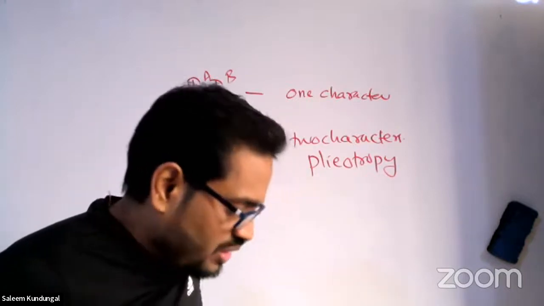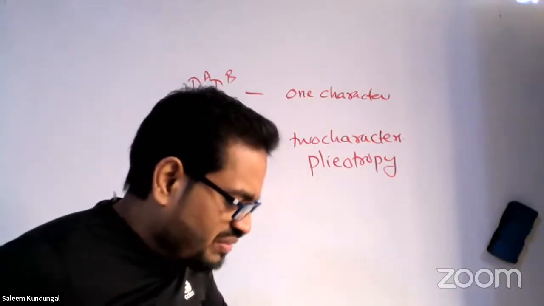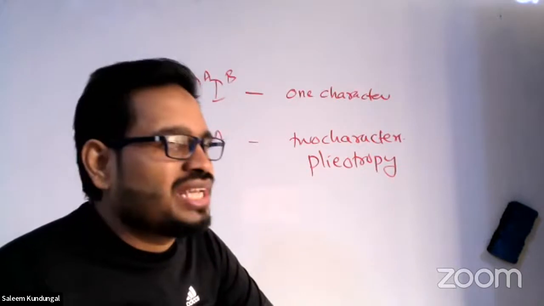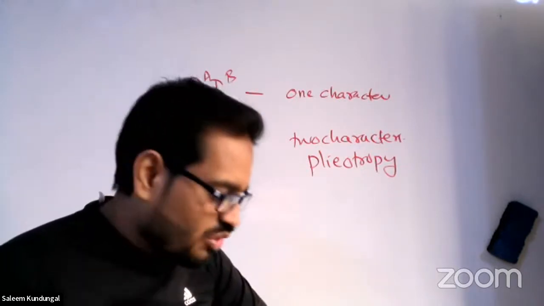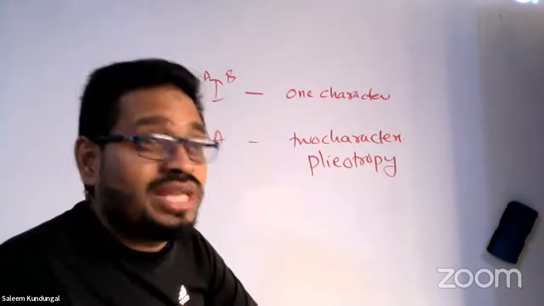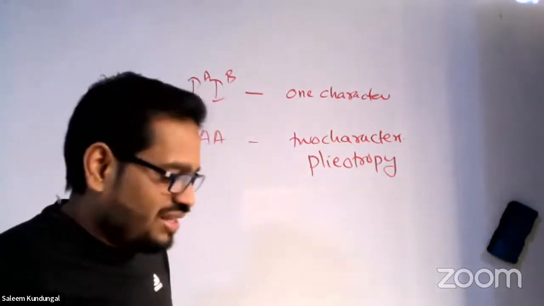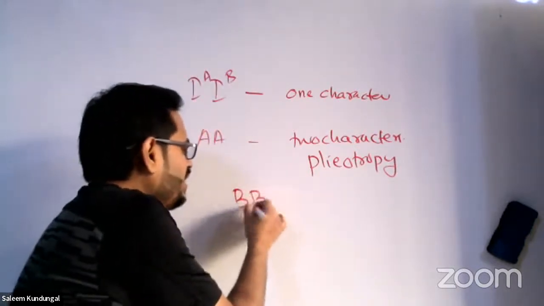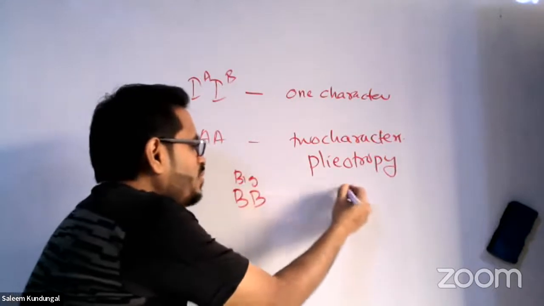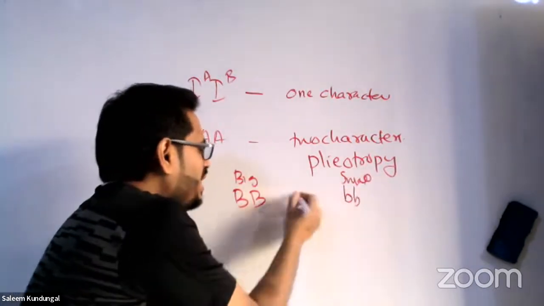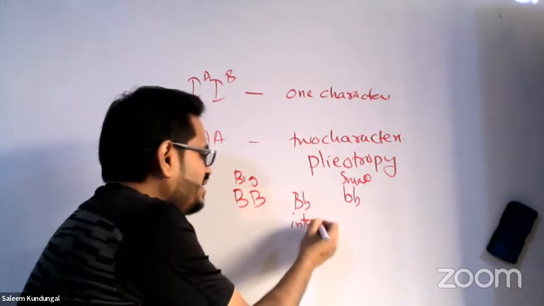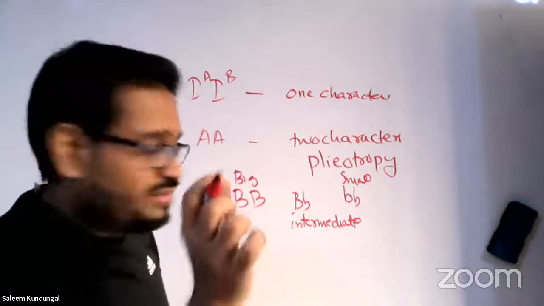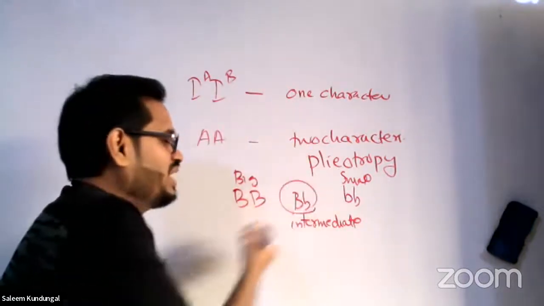Second paragraph. A single gene product may produce more than one effect. For example, pleiotropy. In that we can see starch grain size. Capital B, big grain. Small b, small grain. Capital B, small b, intermediate grain. So there are three grain sizes. I repeat: capital B, big grain; small b, small grain; capital B, small b make intermediate size grain. Intermediate means incomplete dominance, so this is an example of incomplete dominance.